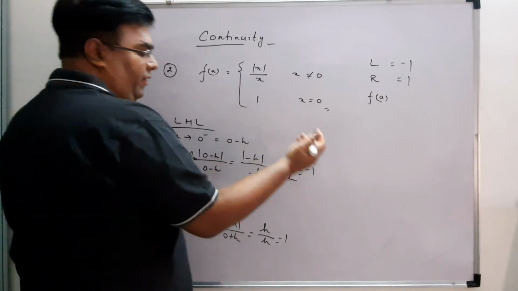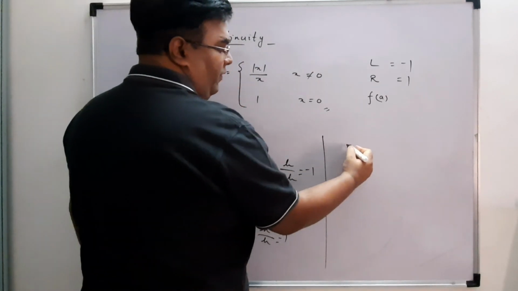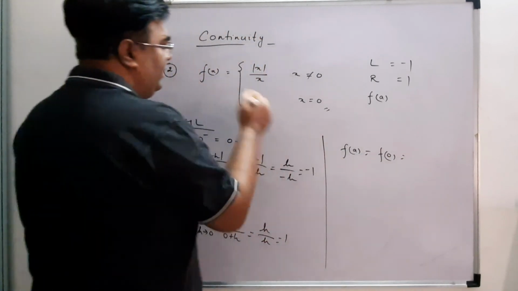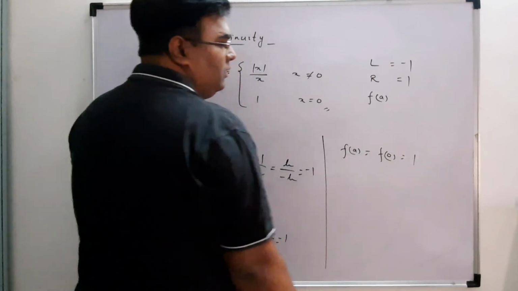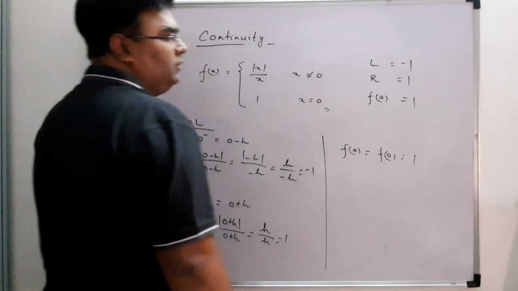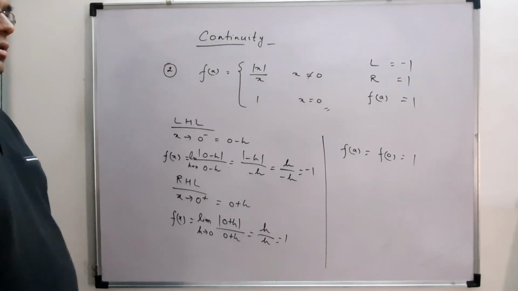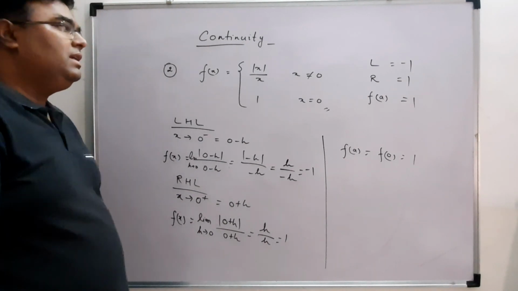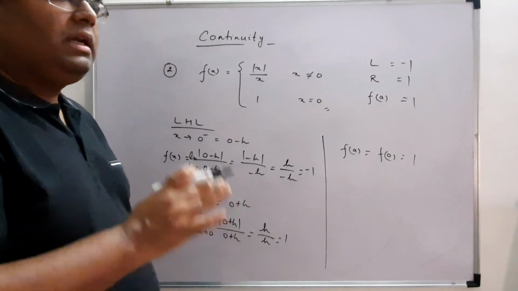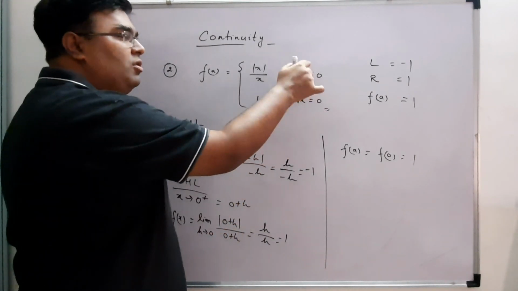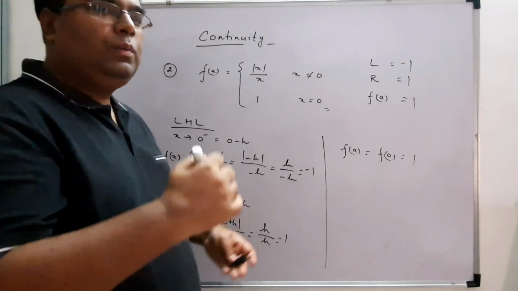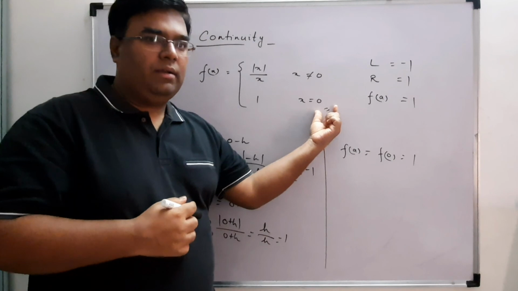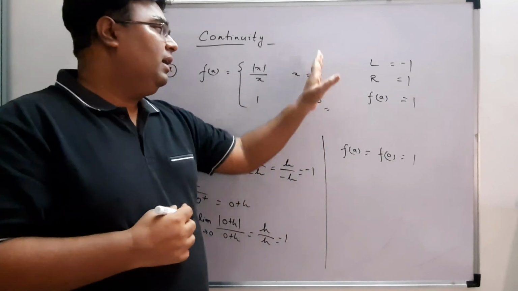Also my FA, what is FA? FA means F0. F0, it is already given that it is 1. So my L is not equal to R, hence limit doesn't exist, and hence this function is not continuous at x is equal to 0. We always have to prove continuity or discontinuity at a certain point. Okay, and this point is given in the question only.